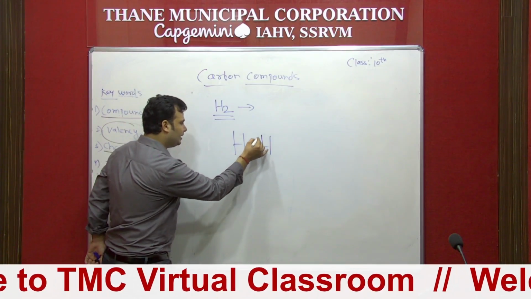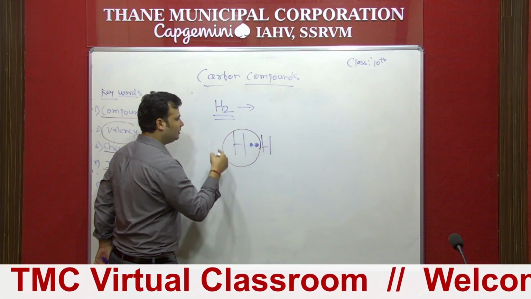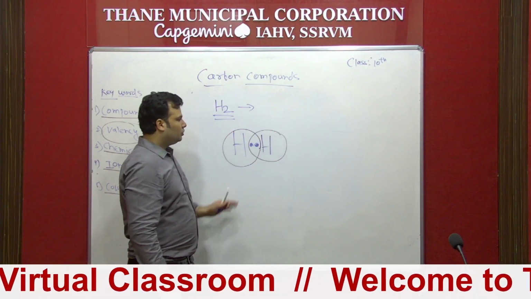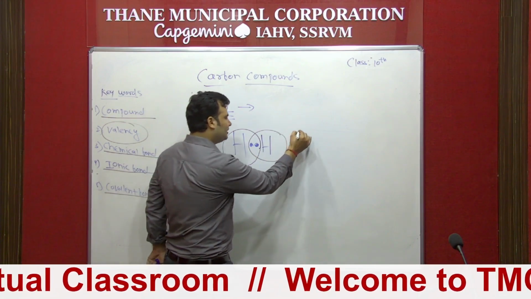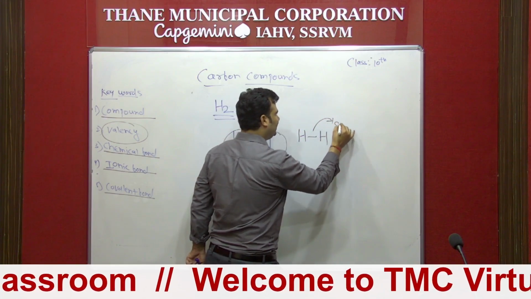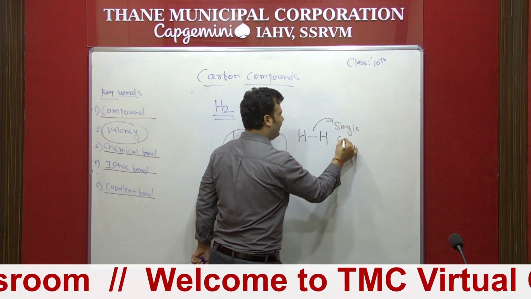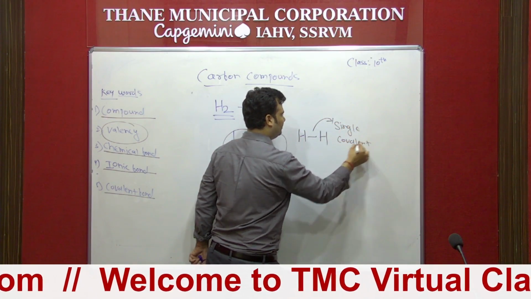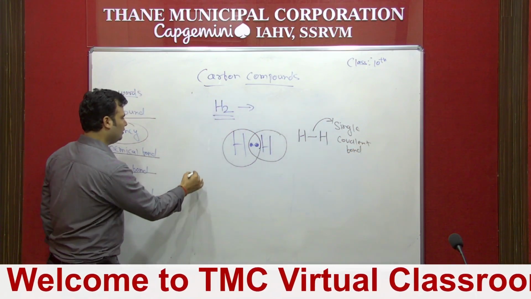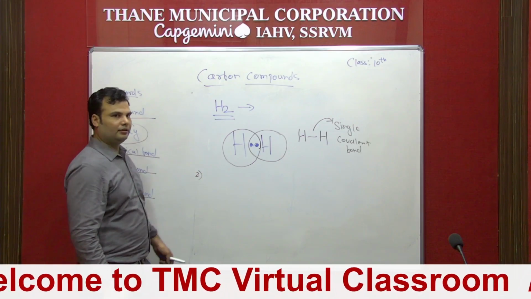So hydrogen, you can see hydrogen having 2 electrons. Again this hydrogen having the 2 electrons. So there is single sharing. So we can draw this structure like H and this H. That's why it is called single covalent bond. Single sharing. Take another example like chlorine.